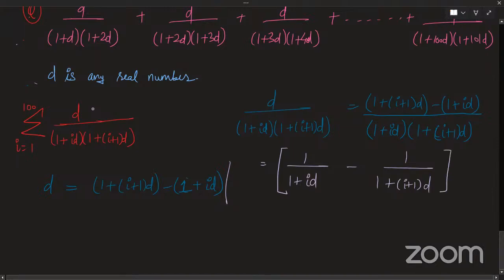I have just taken it one step ahead. So you can just think of it that when I am subtracting these two terms separately, my (1 plus (i plus 1)d) will get cancelled out in the first term, and in my second term (1 plus id) will get cancelled out. So I will remain with this. Fine, everyone got it, right? Yes, sir.